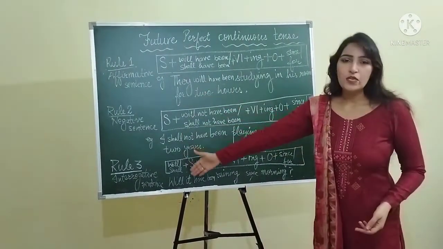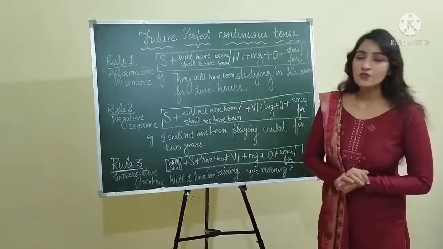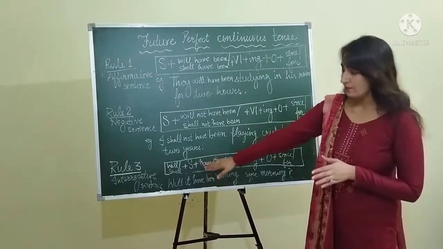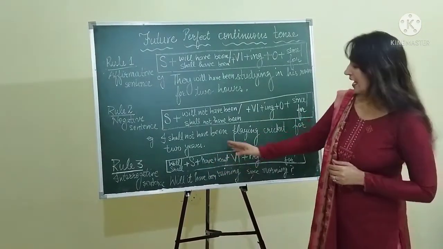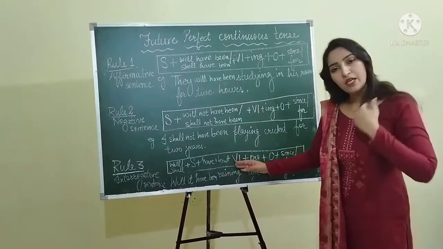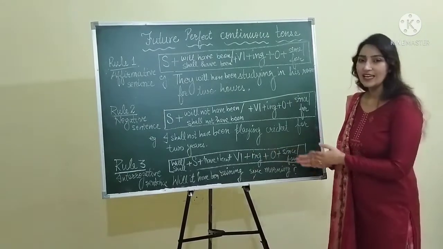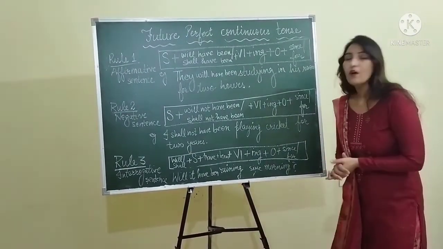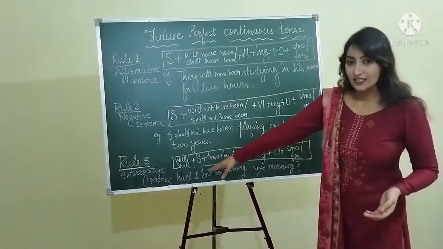Okay, rule 3 is for interrogative sentences. You have to write will or shall in the very beginning, followed by subject, and then have, then been plus verb's first form, ing, then object, and then since or for. Very simple. Let's take an example.